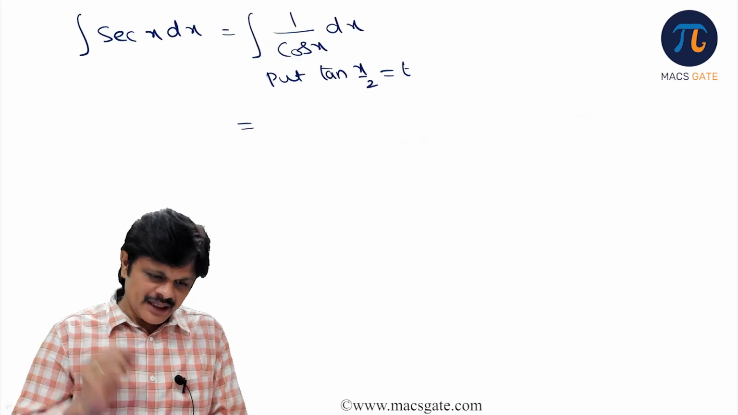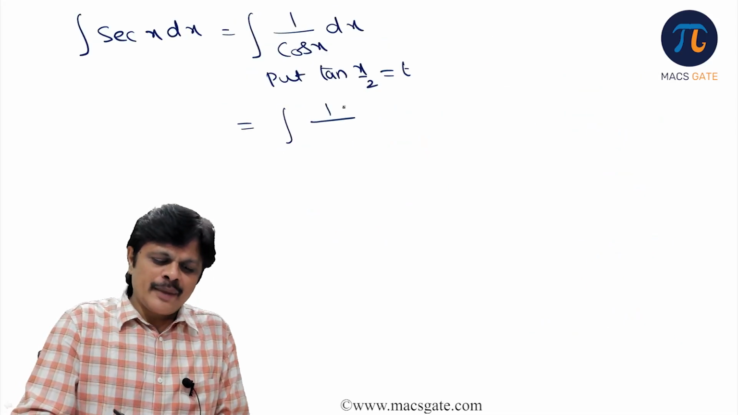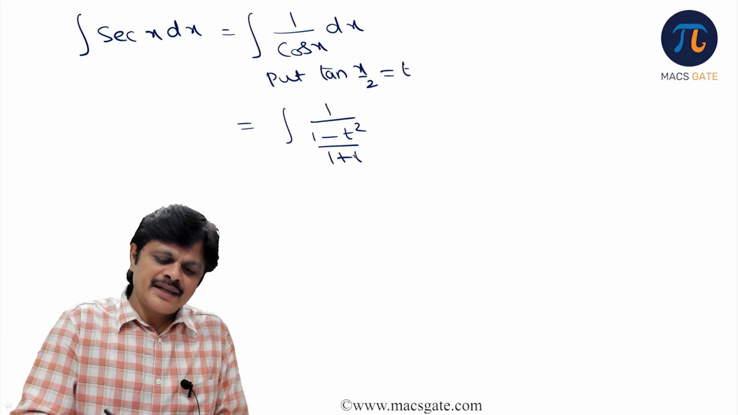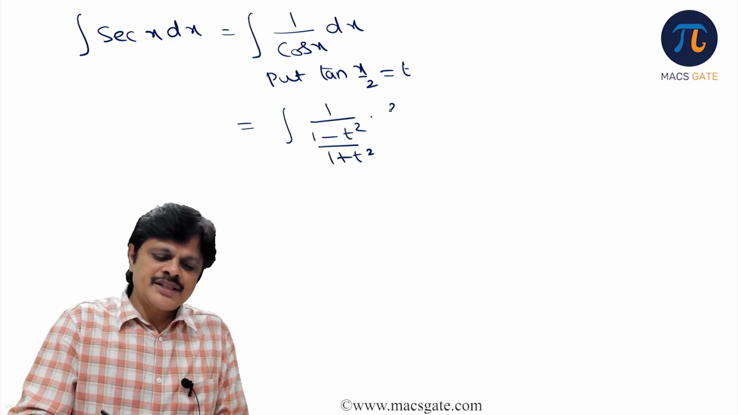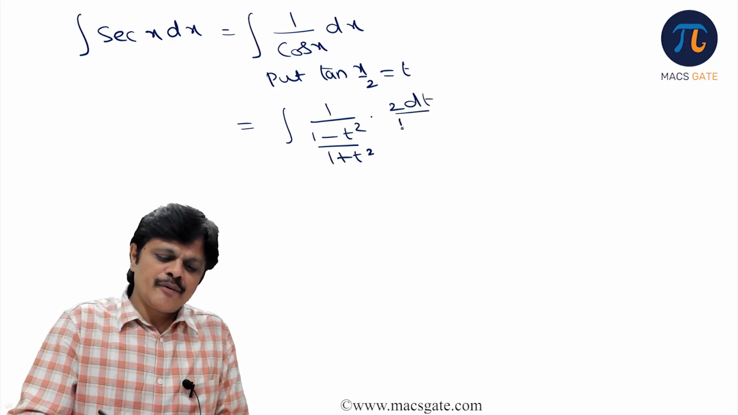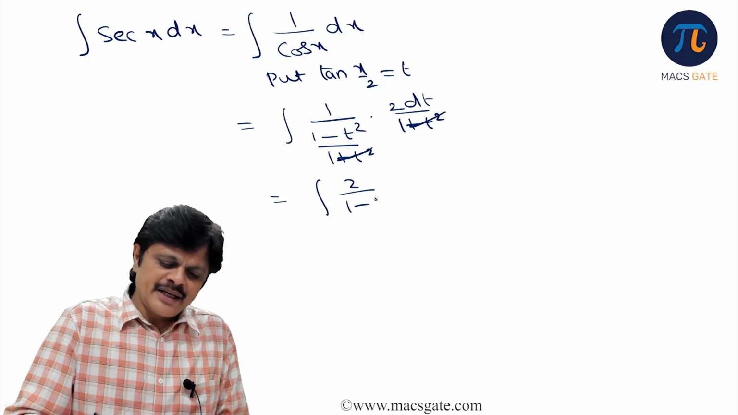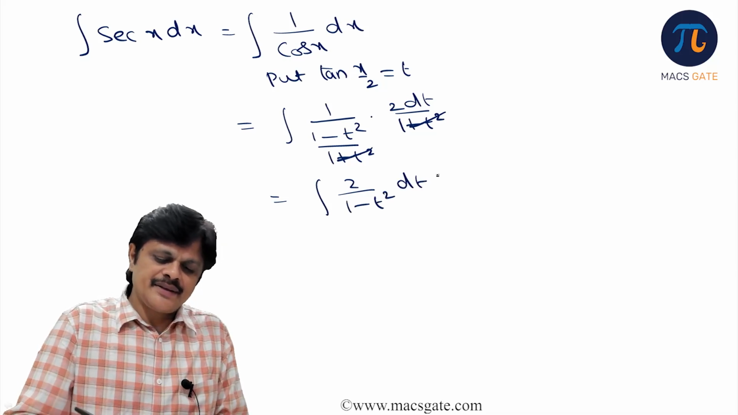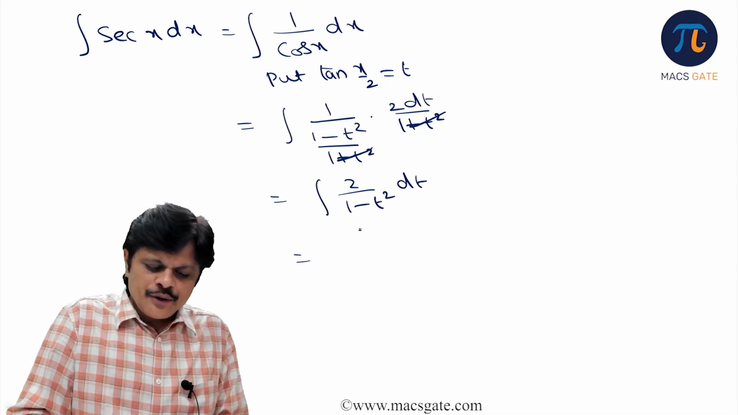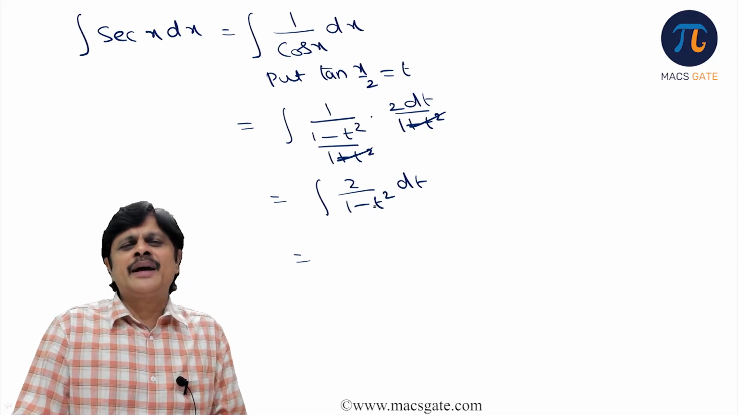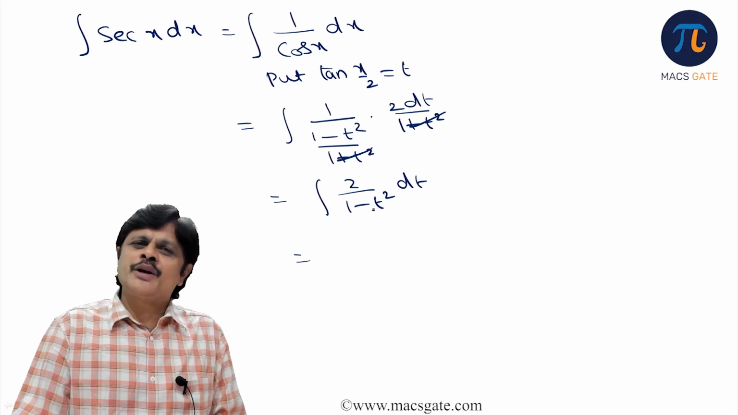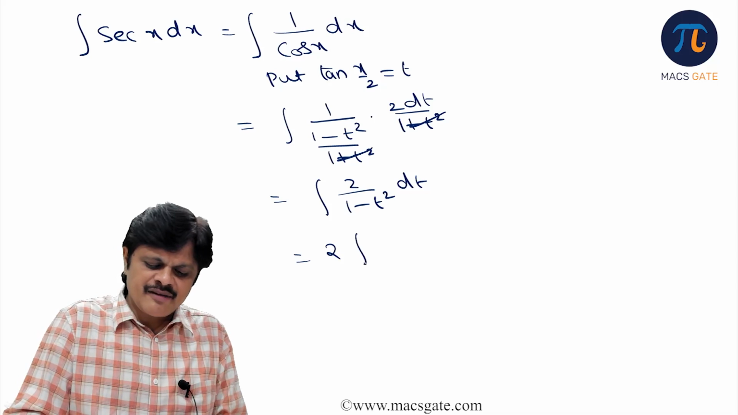Okay. Remember that. So it is 1 by, what is cos x? 1 minus t square by 1 plus t square. And what is dx? 2 dt by 1 plus t square. These two get cancelled. So this is 2 by 1 minus t square dt. And here you have to use partial fractions. If you directly know the 1 by a square minus t square formula, you can use it. Otherwise, you have to go for partial fractions.